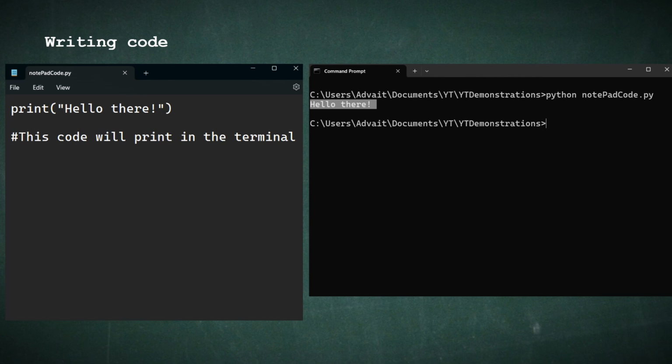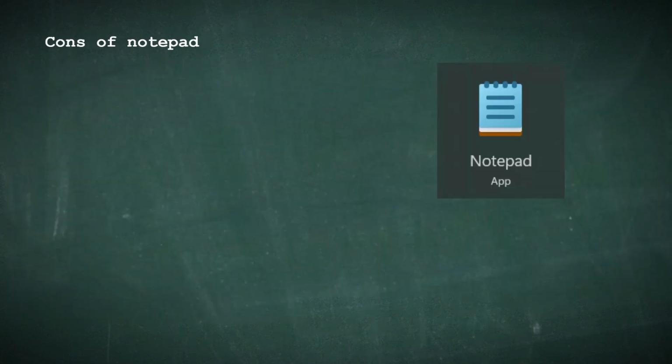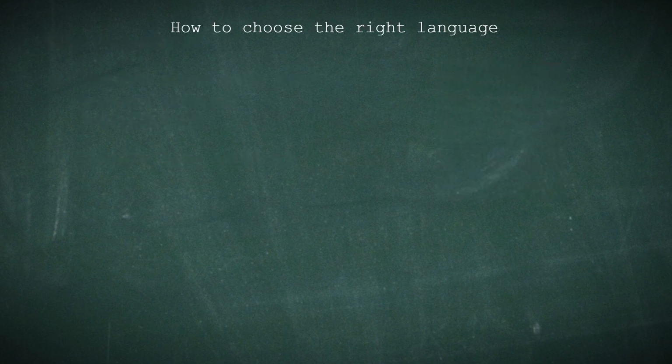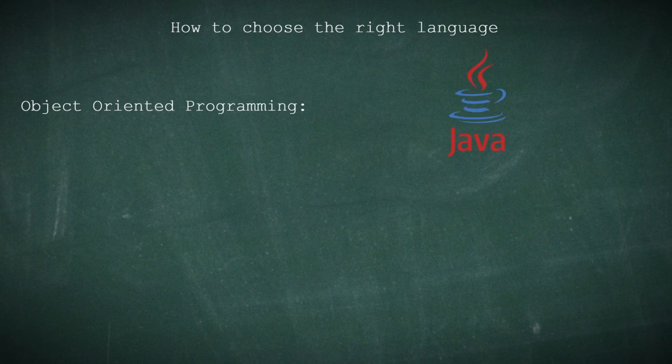However, it's recommended that you use a dedicated code editor since they can color code different parts of your program and autocomplete common functions and variables within your code. As for the language you write your code in, that depends on what you're trying to accomplish. For example, if you're going to be doing object-oriented programming, then you'll want to use Java. If you're going to be doing web development, then you'll need JavaScript.